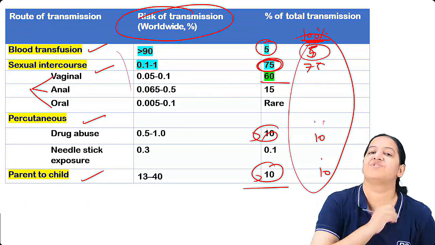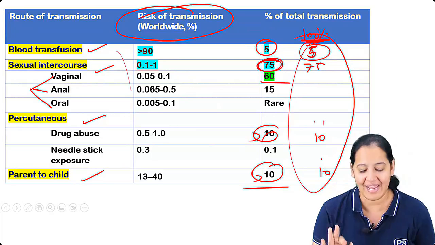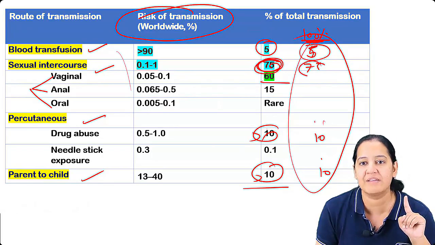Risk of transmission. What is risk of transmission? I agree that sexual route is most common, 75%.